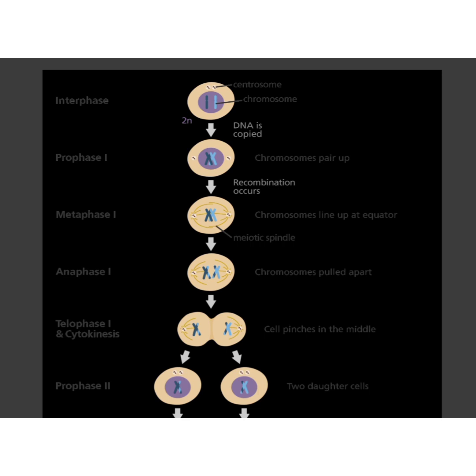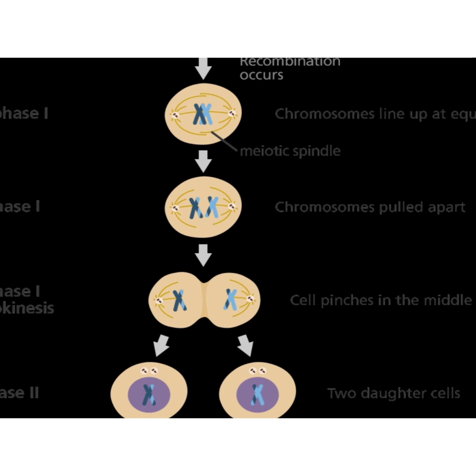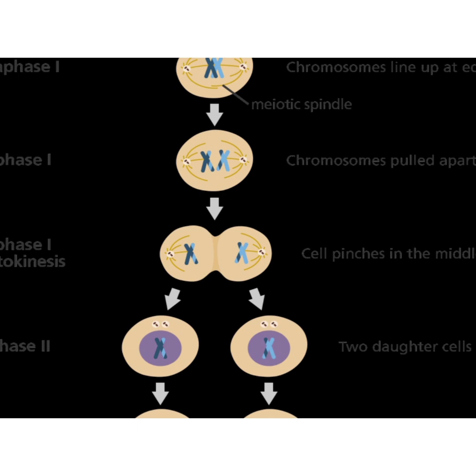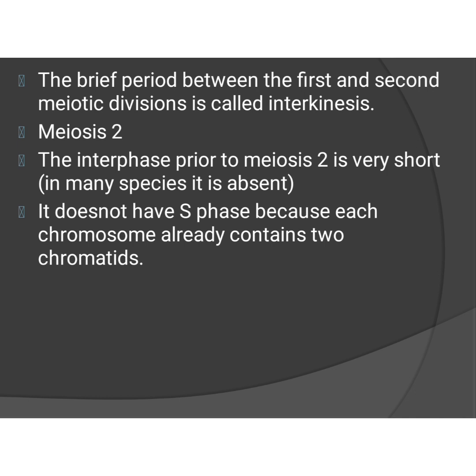Now you can see what are the things we have seen. Interphase, then after interphase prophase 1, then metaphase 1, then anaphase 1 and telophase 1, then cytokinesis. Okay. You can see in this picture what are the things that happened. What I said is given in pictorial form. At the end you will get two daughter cells. That is a dyad at the end of cytokinesis. Now the first meiotic division gets over. The brief period between first and second meiotic divisions is called interkinesis.